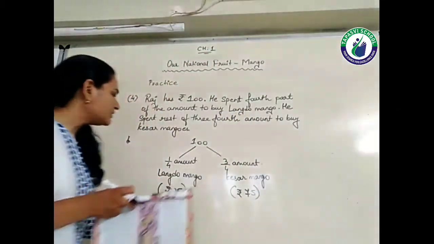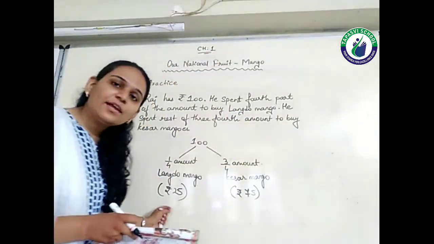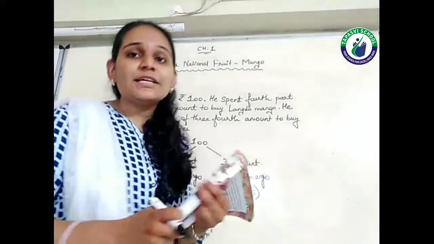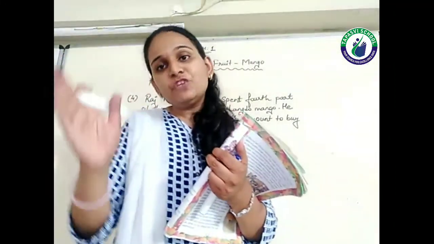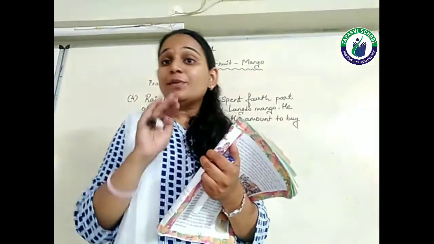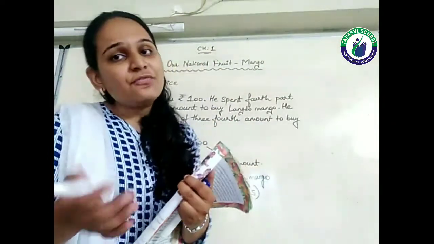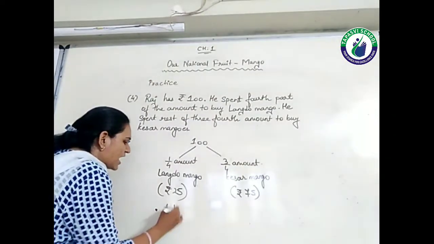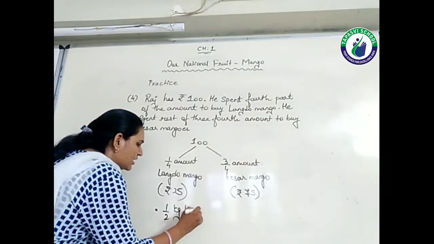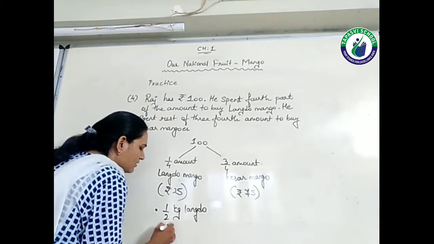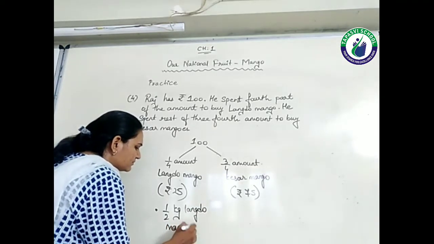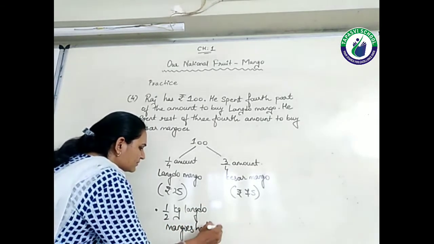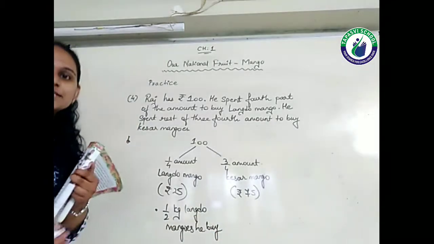But how much amount does Raj have? Only 25. So how much mango can he get? If we give 50 rupees, we will get a full kg. But he is paying only half, so we will get half a kg of mangoes, right? So he buys half kg Langdo mangoes. Is it clear, students?